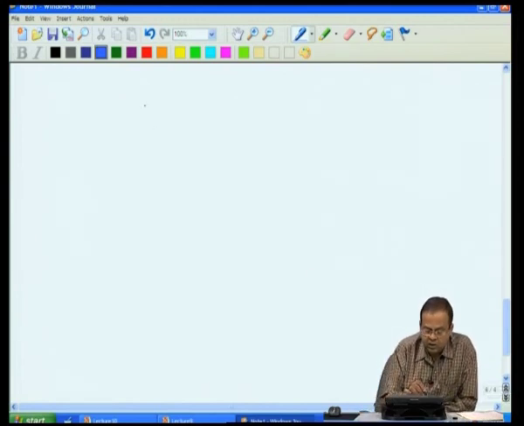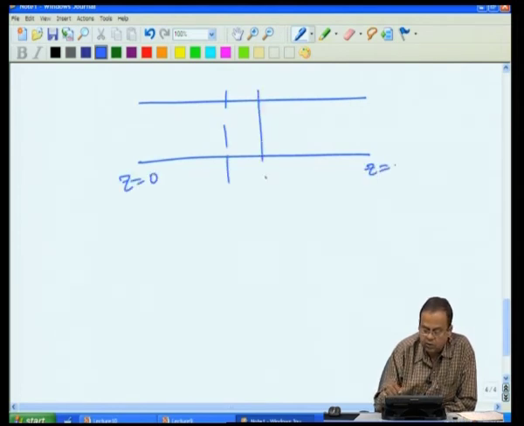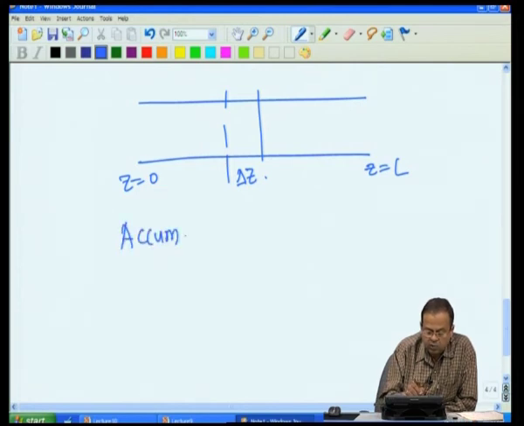Although we will not repeat this exercise again and again, the idea is you have a tubular reactor, you look at the cross section delta z. So, let us say this is its entry point, this is the exit point, and you are looking at cross section delta z. Then we write a simple mass balance, accumulation equal to whatever is coming in minus going out plus generation.